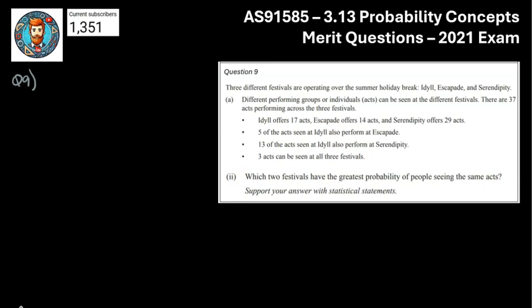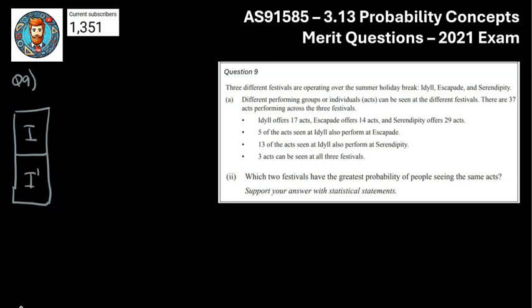I'll start by drawing the table. I always do that. So I've got three festivals operating over the summer. You've got I, E, and S. I won't bother saying the names properly. So let's draw our table. So I is the first variable. I'm going to draw that over here. I'm going to draw it a bit bigger than some of the other videos I'm making because I definitely ran out of room for the coding for some of them.